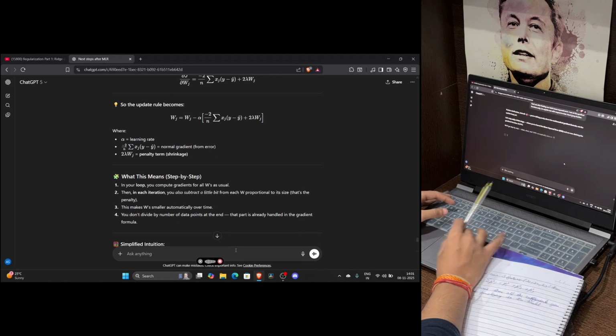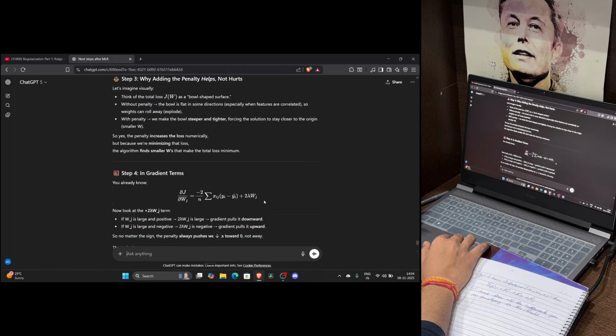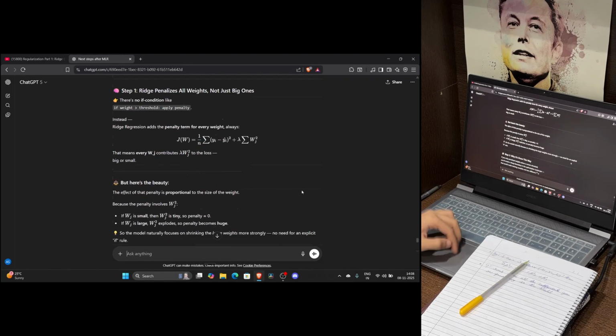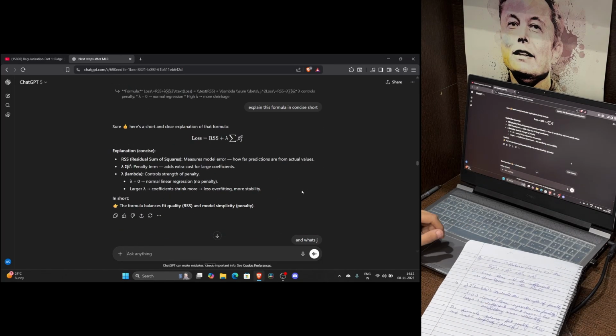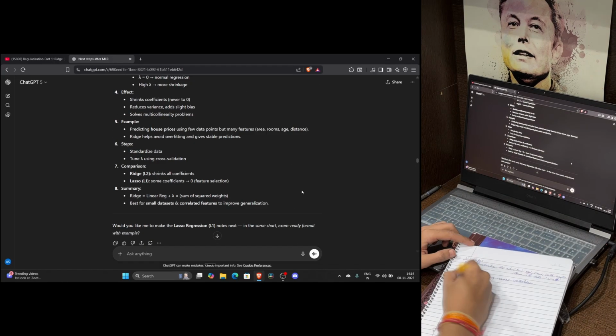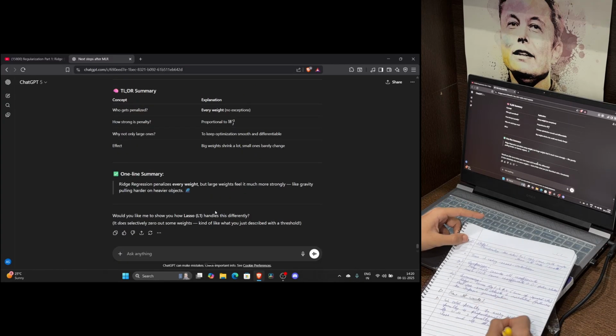Before applying ridge, it's important to standardize the data so all features are on the same scale, for example, age in years and height in centimeters. Standardization ensures every feature contributes equally, while ridge focuses on controlling the size of the weights. In short, standardization prepares the data, and ridge regression regularizes it by keeping weights balanced and preventing any feature from dominating the model.